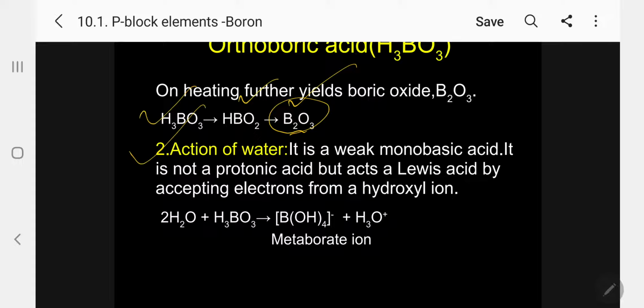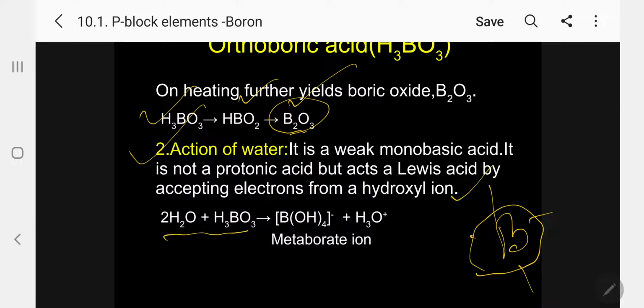Action of water. This is another important reaction. It is a weak monobasic acid. It is not a protonic acid. Please follow, it is not a protonic acid, although OH is present there, but it acts as a Lewis acid. Because boron acts as a Lewis acid, having only 6 electrons in the outer shell, so it is a Lewis acid. So it accepts an electron pair from a hydroxyl ion. So two water molecules react with boric acid to give the metaborate ion and H3O+. Kindly follow.